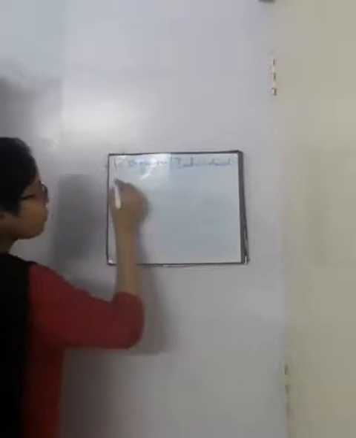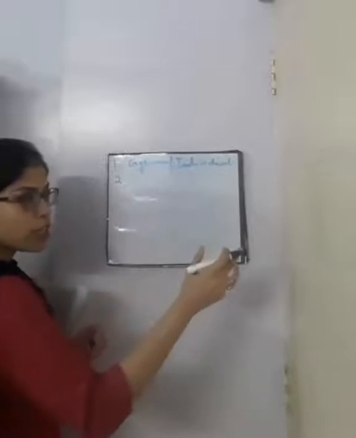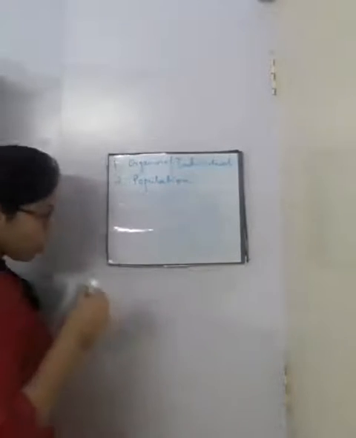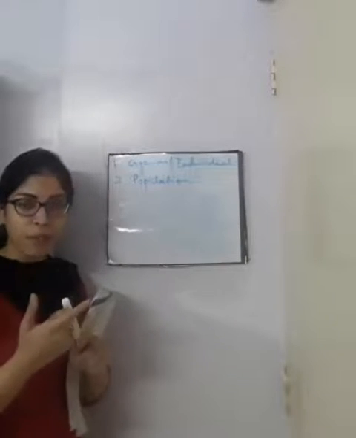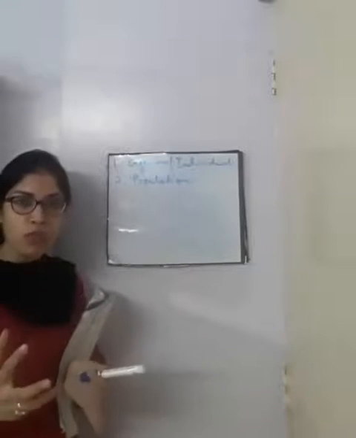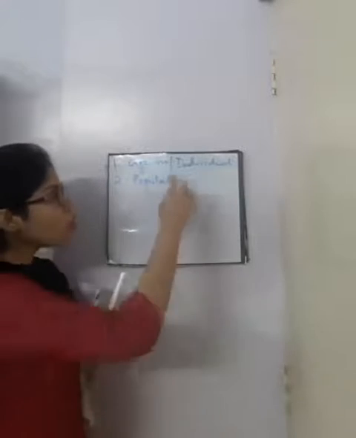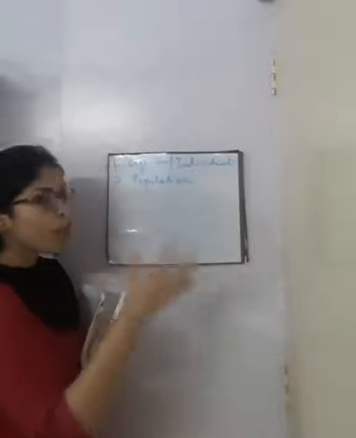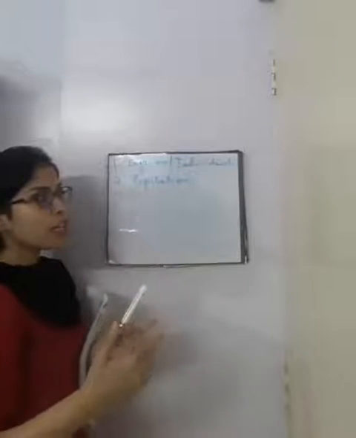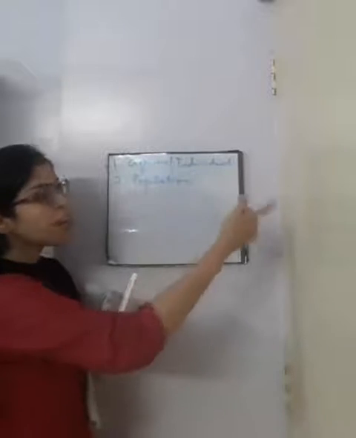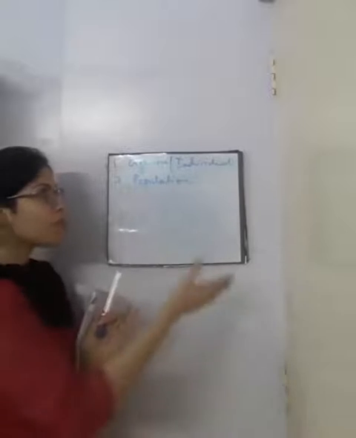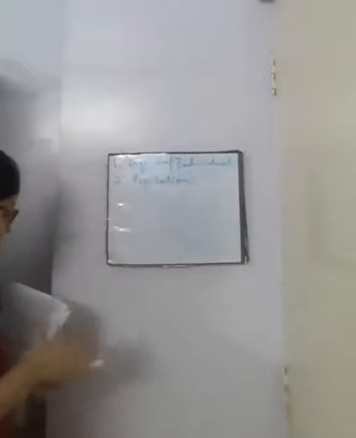Next one, many individuals or many organisms form the population. So one population will consist of only one type of species. Suppose a population of trees, or a population of cows, or a population of human beings. So first one or the lowest category is organism or individual, which means one will give rise to the next one, right? So many individuals or many organisms give rise to a population. Clear?